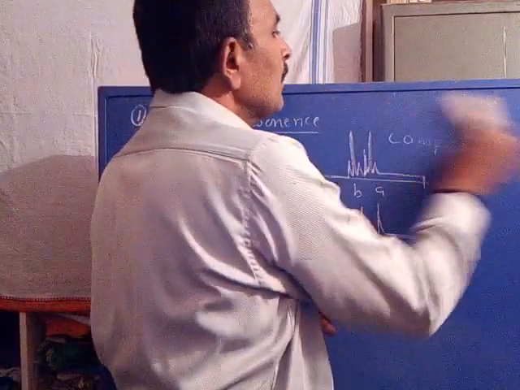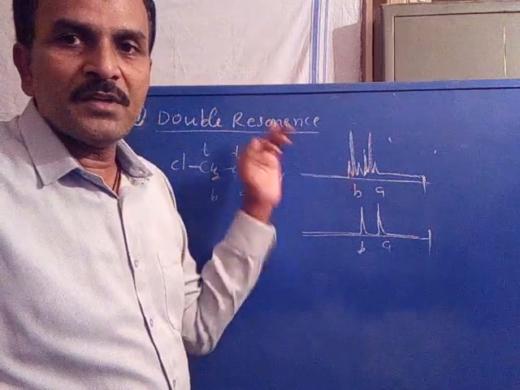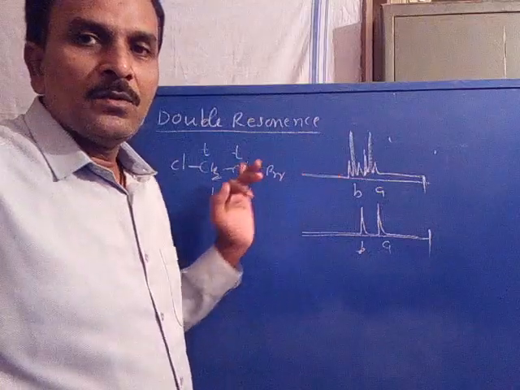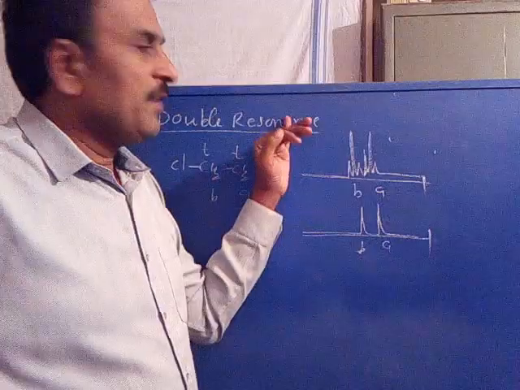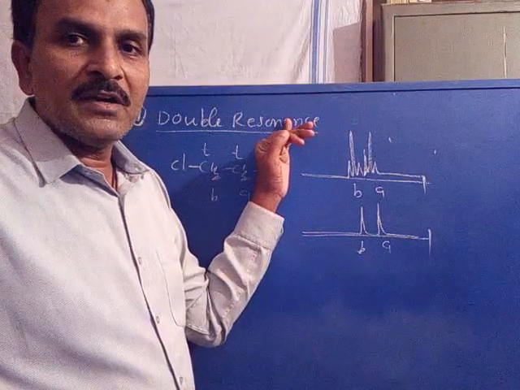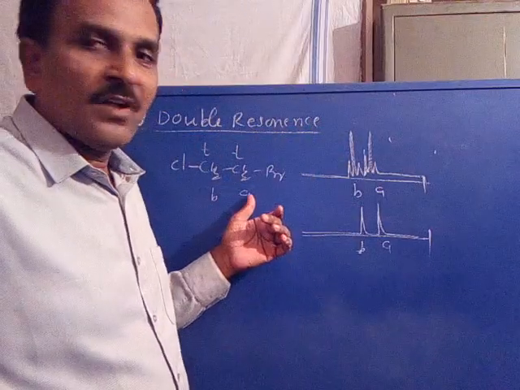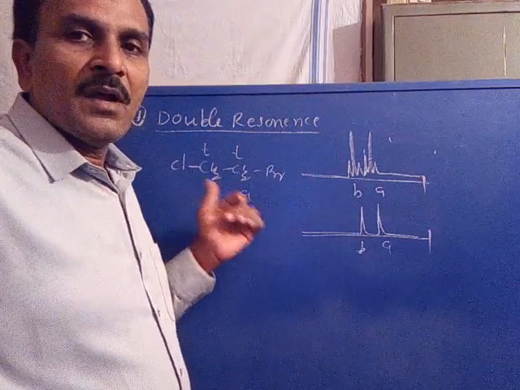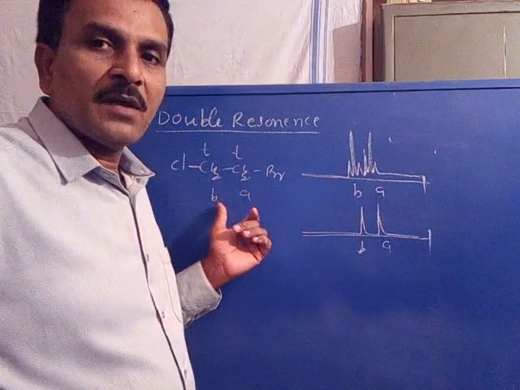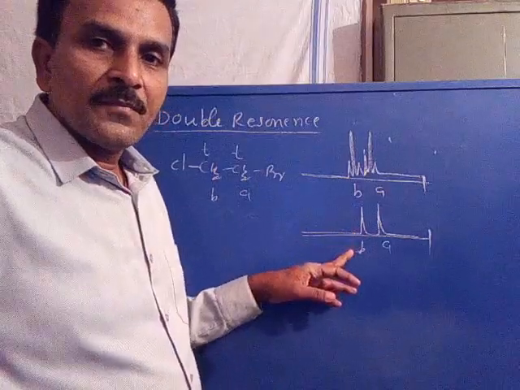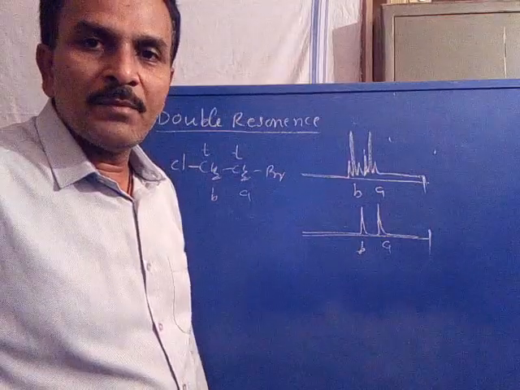Now, for the same molecule, observe the first case, without application of the technique. What happens? Two triplet signals are possible and they may overlap. Now when we apply this technique, what does it involve? The technique involves removal of coupling interactions. A is not allowed to couple with B, and B is also not allowed to couple with A. What happens? Both the A and B signals appear as singlets. When the signals appear as singlets, there is no question of overlapping multiplicity.